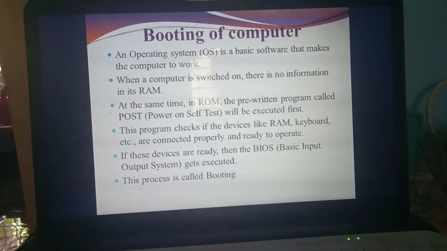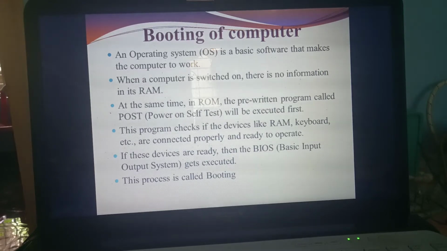But in RAM, there is no information. In ROM, they have already pre-written some program. What's the name of that program? POST. What do you mean by POST? Power On Self-Test. This program will execute first. So when you switch on the computer, which program will execute first? POST. That means the pre-written program written on the ROM. Understand? Whether ROM is a temporary storage memory or a permanent storage memory? Permanent storage memory.